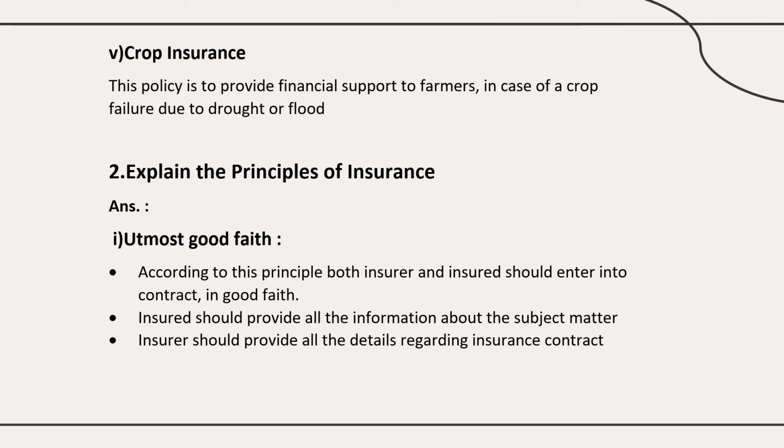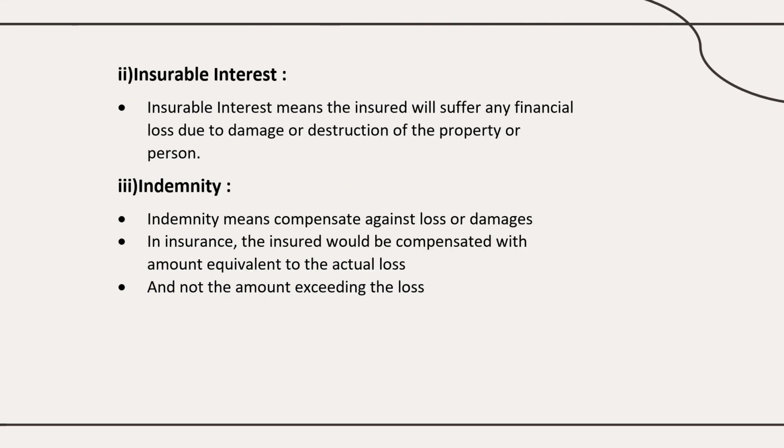Later he should not deny that this thing will not be covered under the policy. So both of them should share their information clearly, in a faithful manner. Okay, next is insurable interest. Insurable interest means the insured should suffer financially if there is any damage to the subject matter. So that is known as insurable interest.